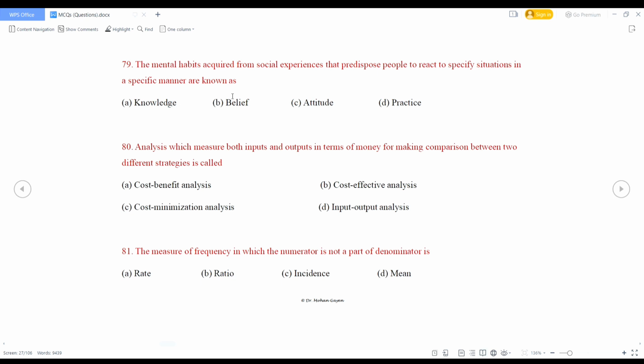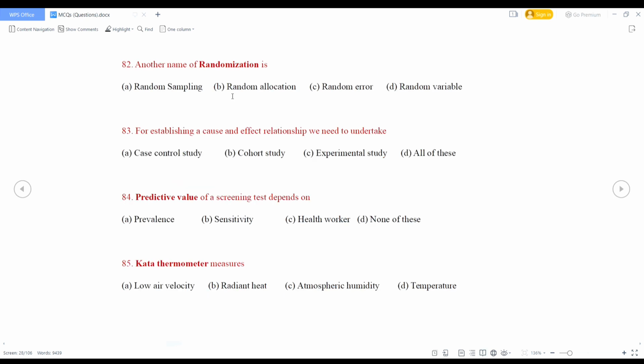The measure of frequency in which the numerator is not a part of denominator. In ratio, numerator is not a part of denominator. Another name of randomization is random sampling, random allocation, random error, random variable.